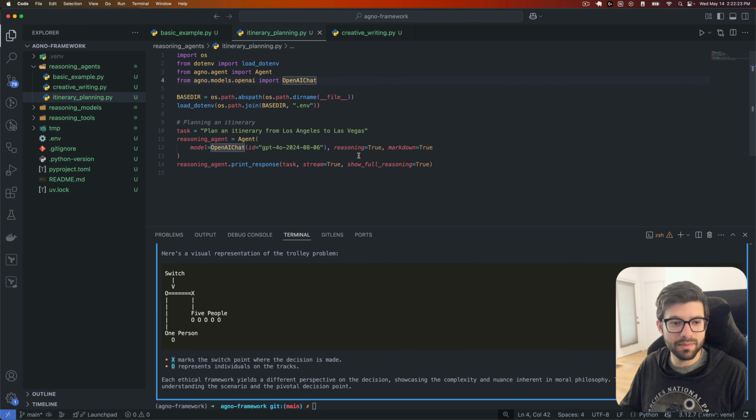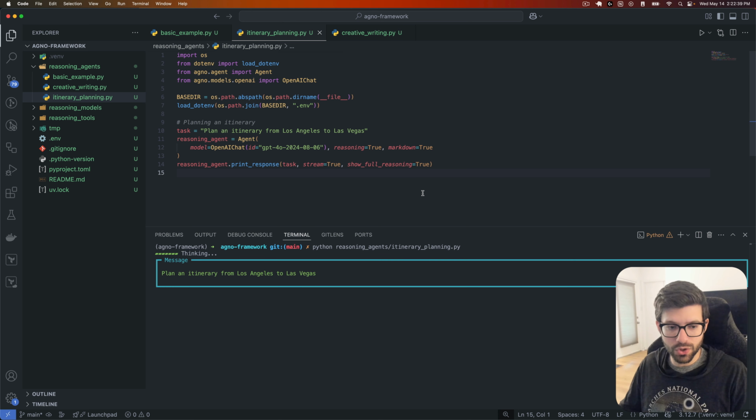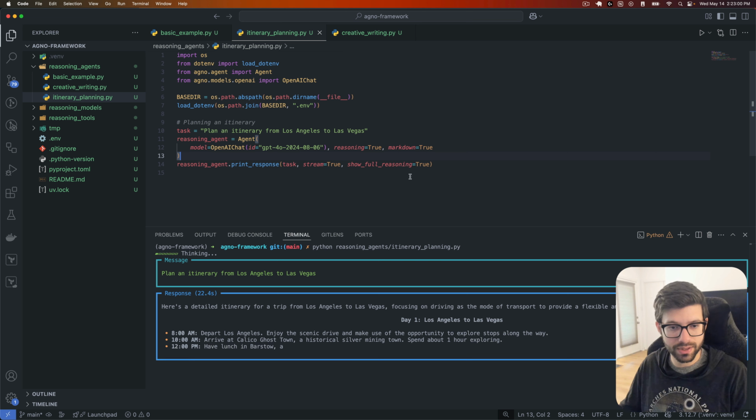Let's take a look at another example, for planning an itinerary. So let's clear this, and then we will go and run the itinerary example. Let's execute this one here. We just wanted to plan an itinerary, taking a trip from LA to Las Vegas here in the United States, with reasoning true. And the model that we're going to use is 4o from a specific date sometime in 2024. It looks like August 6th.